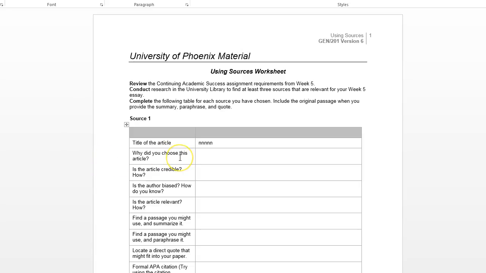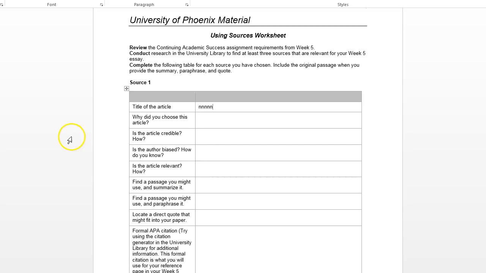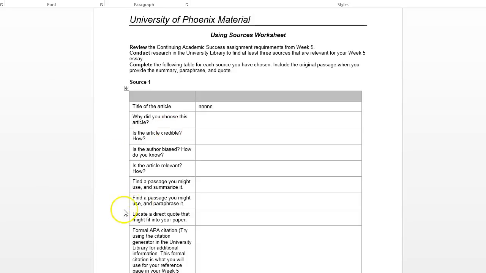Why did you choose this article? It has to be an article. Is the article credible? How do you know? Remember, we're going to be talking about that in several of the learning activities. Is the author biased? How do you know? Is the article relevant? We're going to be talking about each one of these throughout the week.